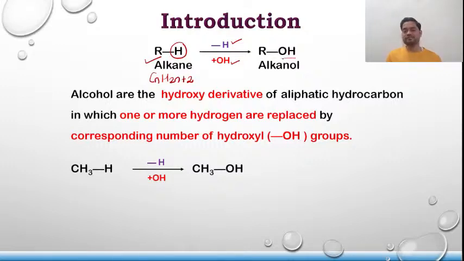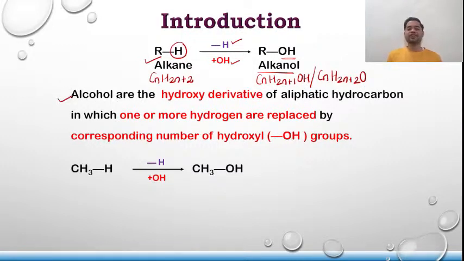Since OH has been introduced, its name becomes alkanol. The IUPAC name of alcohol is alkanol, and its molecular formula becomes CnH2n+1OH, or you can also write it as CnH2n+2O. Clear? That's how the definition of alcohol goes.